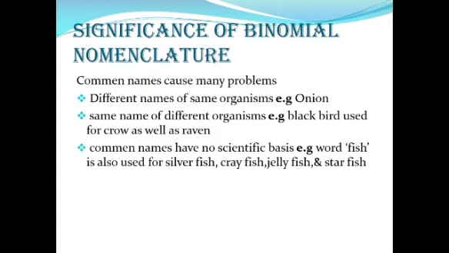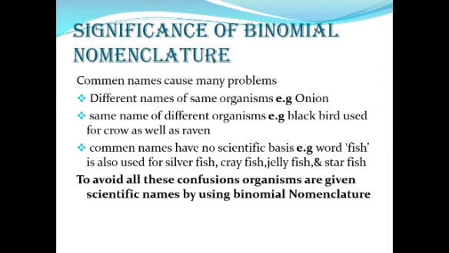Sometimes common names have no scientific basis. For example, fish is a vertebrate, but some other living organisms such as silverfish, crayfish, jellyfish, starfish are also called fish, but there is no scientific reason because these are invertebrates. So, to avoid all these confusions, organisms are given scientific names, and that scientific naming is done using the method of binomial nomenclature. Now, we will look at some examples of binomial nomenclature.